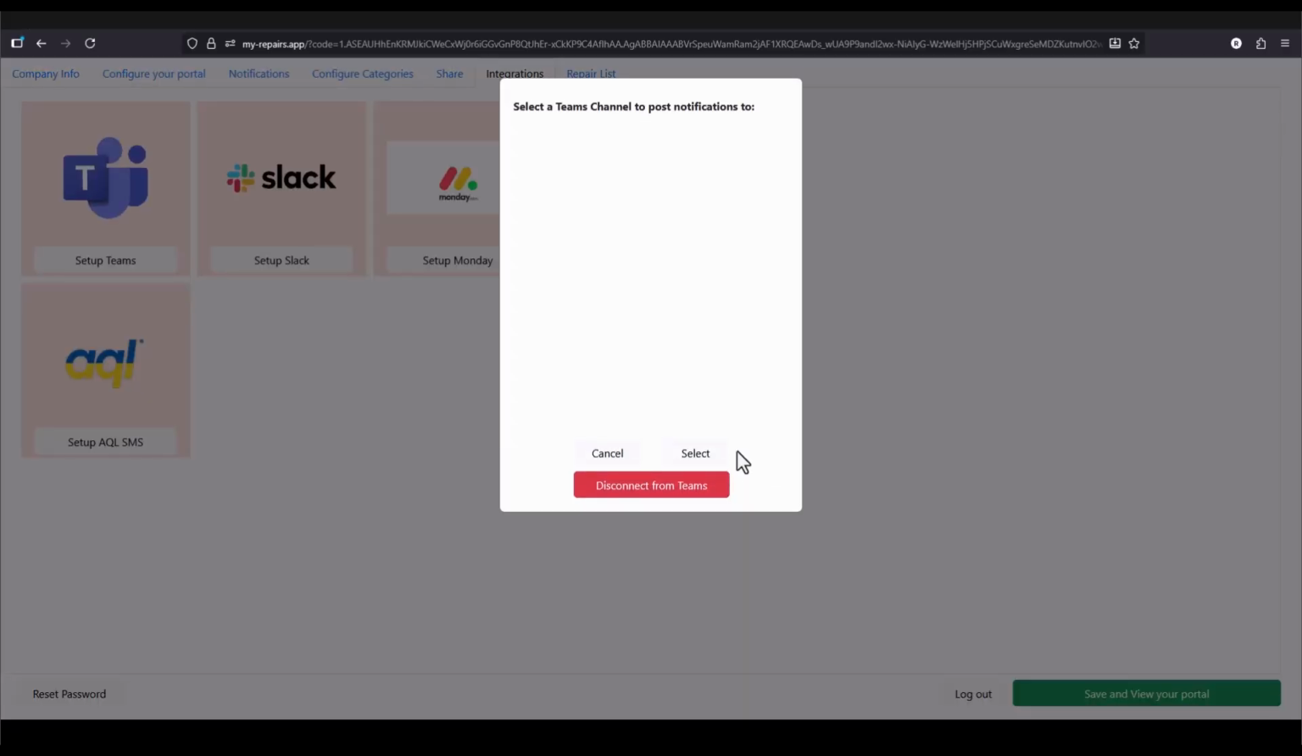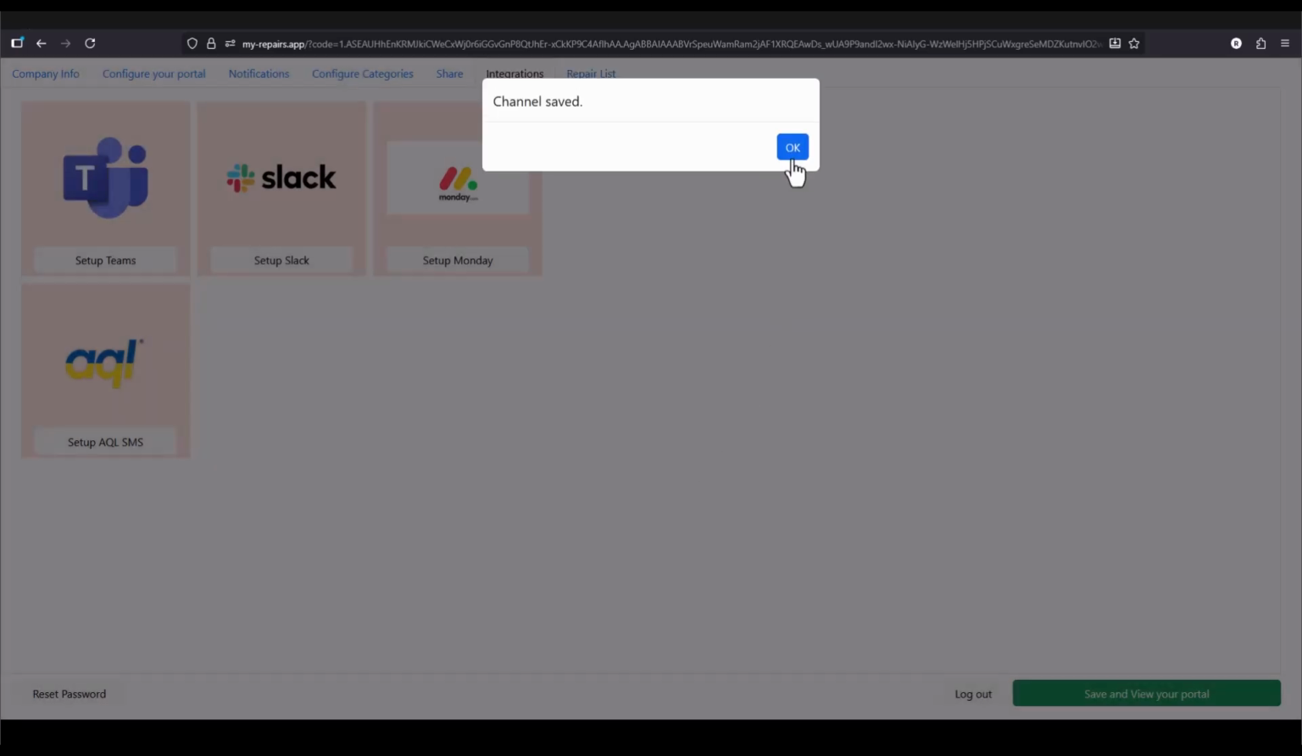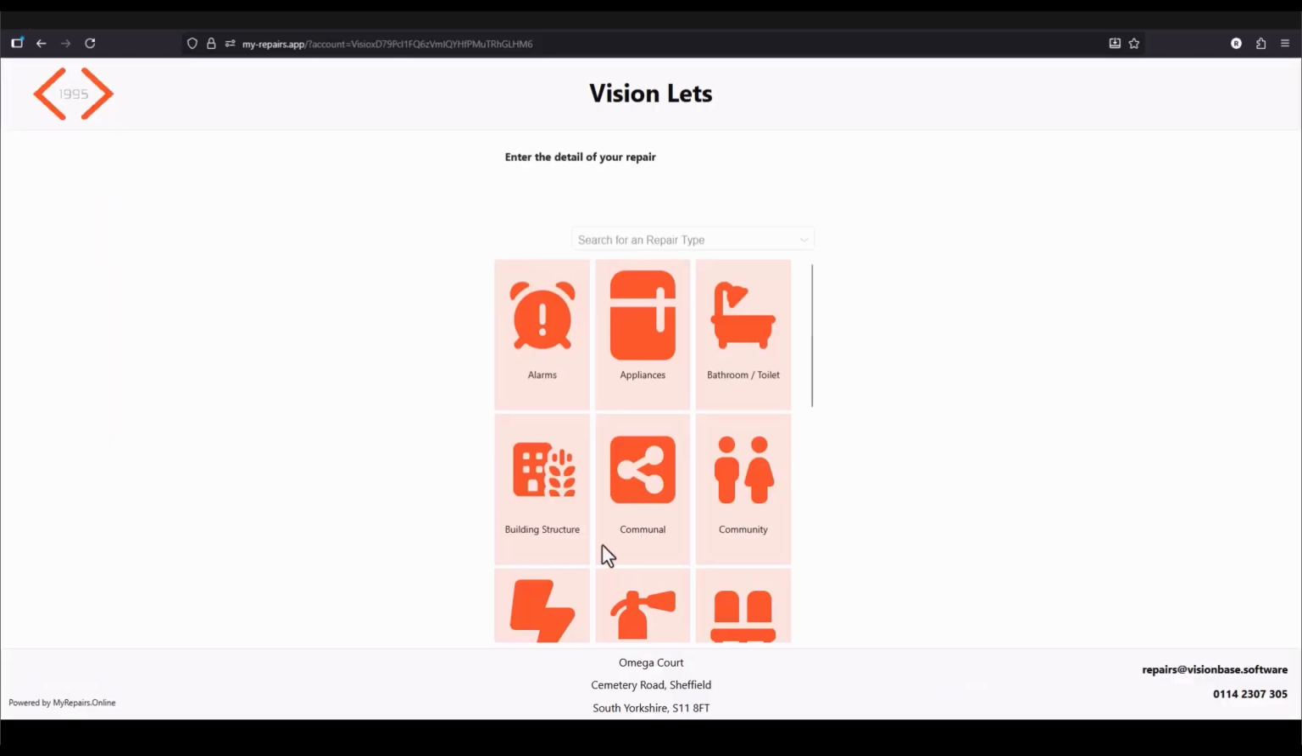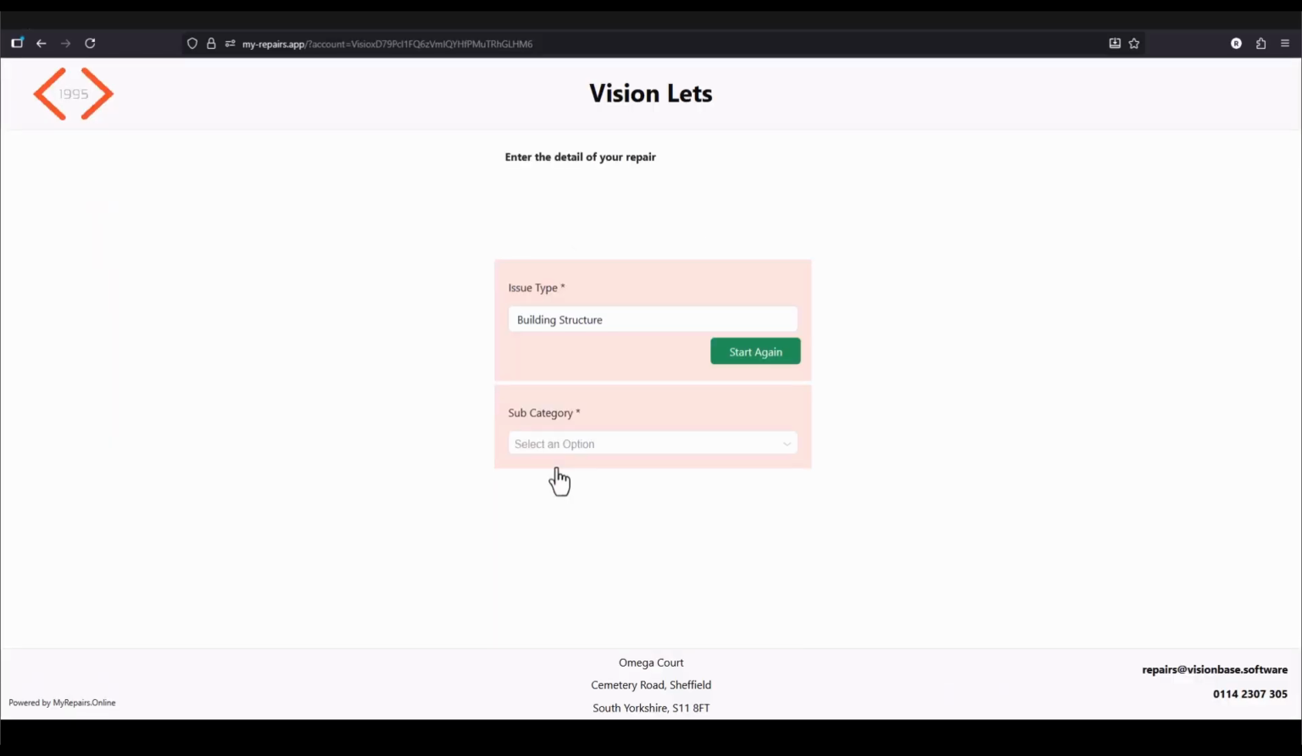After that's verified, we then get to select which Teams channel we want the repair notifications to post to. After that's all done, we can log a repair like normal, and then see how that appears in Teams.